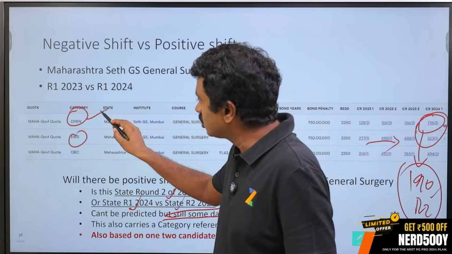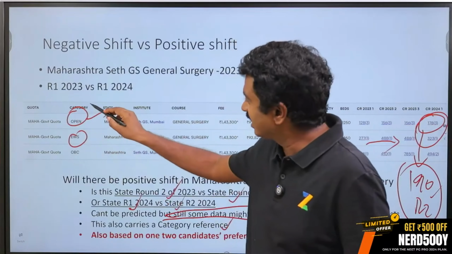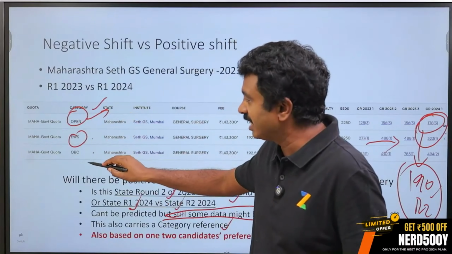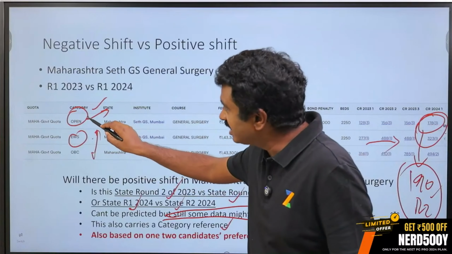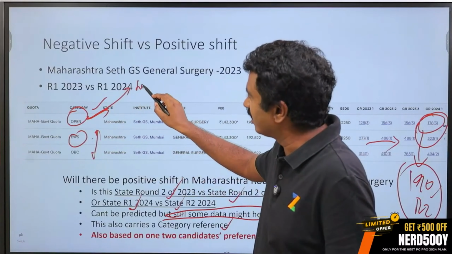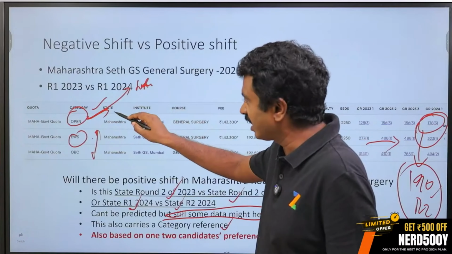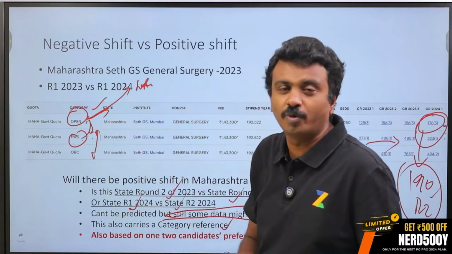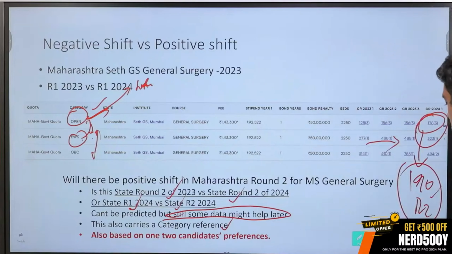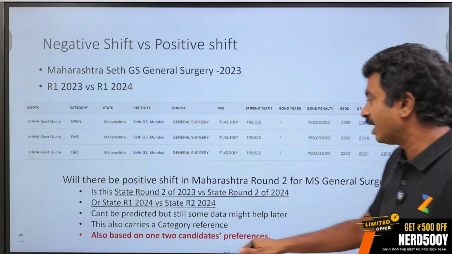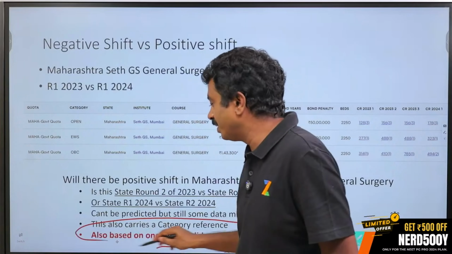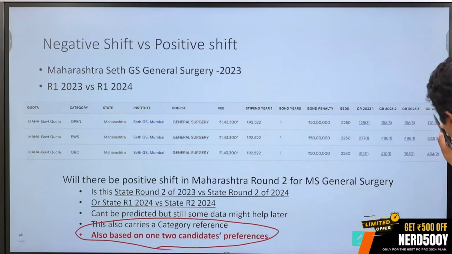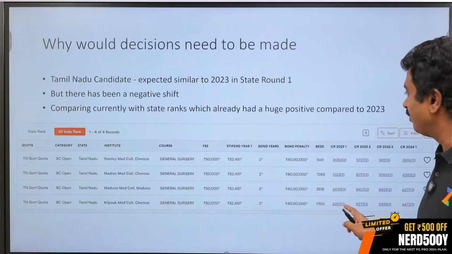For example, this open seat candidates, this is a direct reference. For EWS or OBC candidates, not only this, but any shift in open seats to a higher ranker, to a lower ranker, to another ranker, might create an opportunity for this EWS candidate to move on to the open seat. So that also might be a possibility. And also based on one or two candidates' preference. Anywhere, even here, if these 3 candidates never move, nothing happens. So that we will not be able to do.